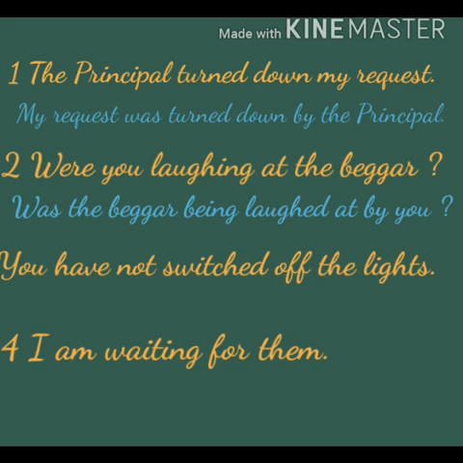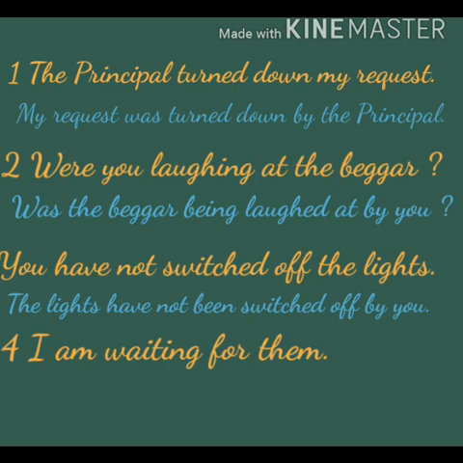Now look at the third sentence. You have not switched off the lights. The right answer for this active voice is, the lights have not been switched off by you. Have not plus third form will change into have not been plus the third form of the verb.